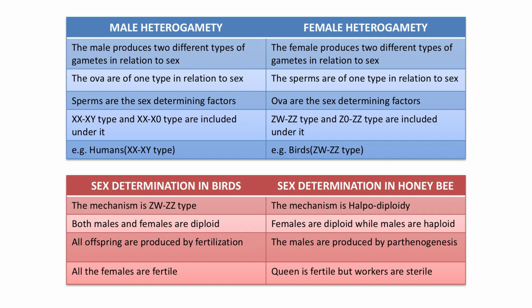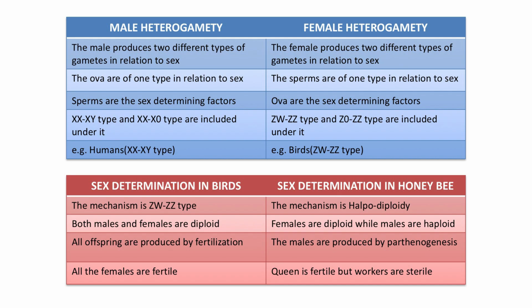In case of male heterogamety, sperms are the sex determining factors, but in female heterogamety, ova are the sex determining factors. In case of male heterogamety, examples are XX-XY type and XX-X0 type, but in female heterogamety, the examples are ZW-ZZ type and Z0-ZZ type.